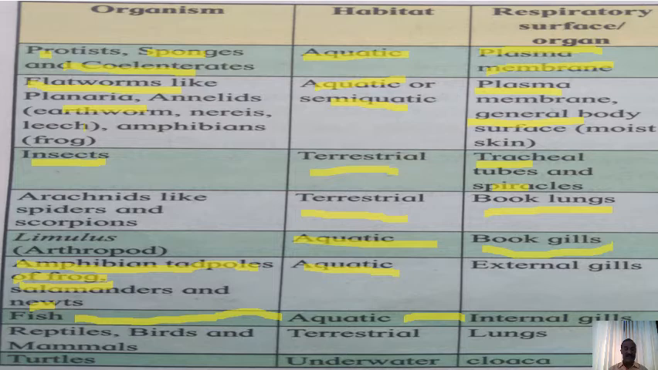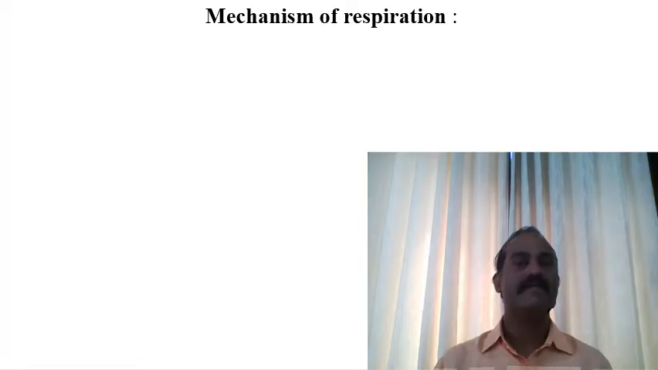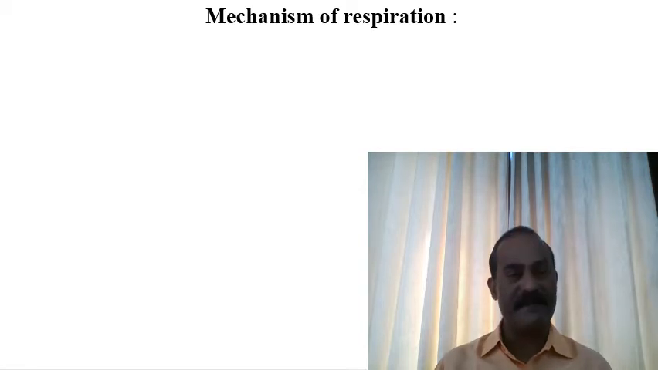Whereas turtles, very interestingly, have an underwater habitat, and that habitat allows them to respire with the help of the cloaca. This cloaca is helpful for exchanging gases with the surrounding water. So these are the different respiratory surfaces and habitats of different organisms, animal groups. Friends, after this we'll go for the mechanism of respiration.